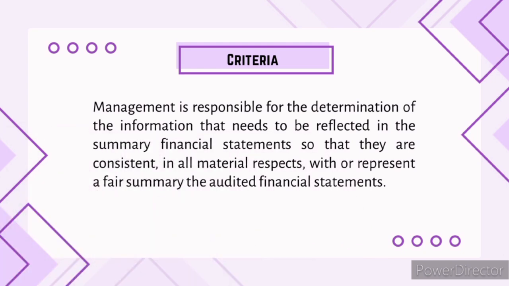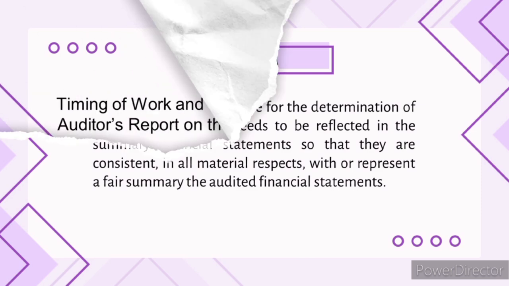The nature of procedure. The auditor evaluates whether the summary financial statements are properly disclosed and agree with the audited financial statements. They also check if the summary financial statements are prepared according to the applied criteria and provide sufficient information without being misleading. Form of opinion. When expressing an unmodified opinion, the auditor can use a specific phrase to indicate the consistency or the fair summary of the audited financial statements.